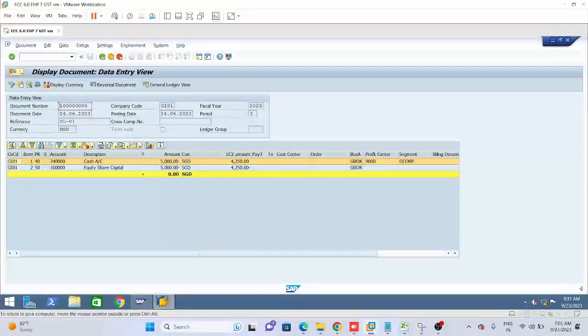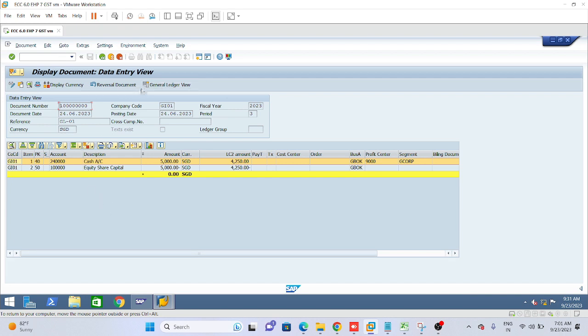You see, the business user has given these many details. At the header level, the business user has given document number, document date, reference, currency, company code, posting date. At line item level, the business user has given company code, GL account, amount, business area, profit center, segment.